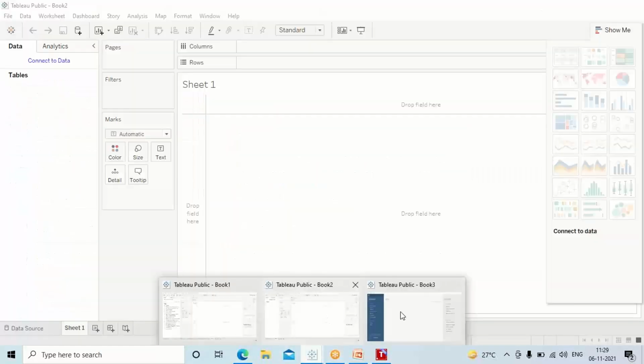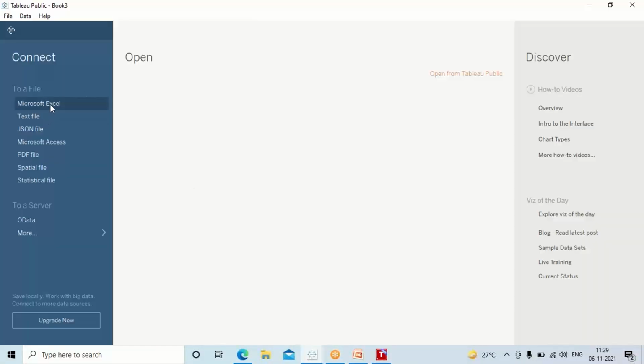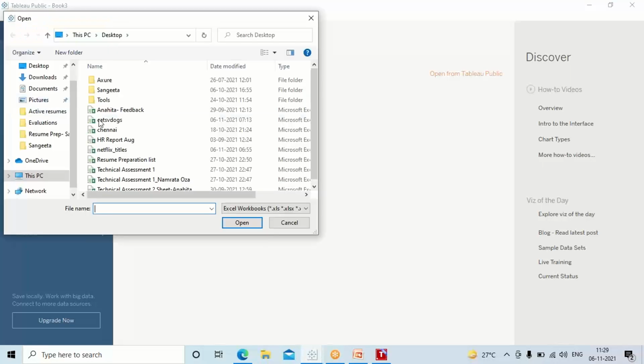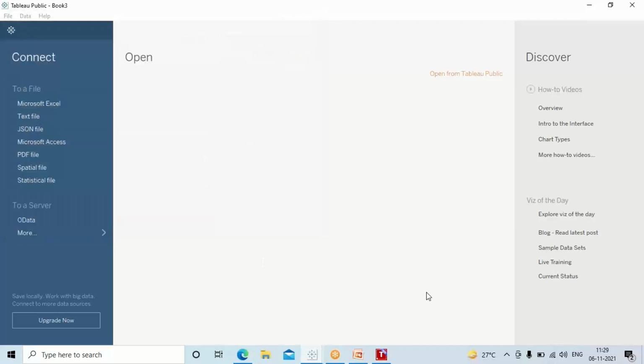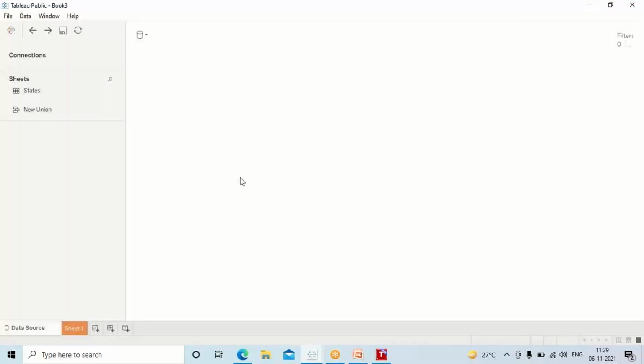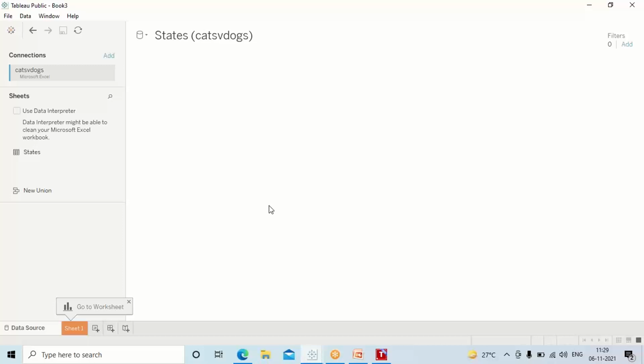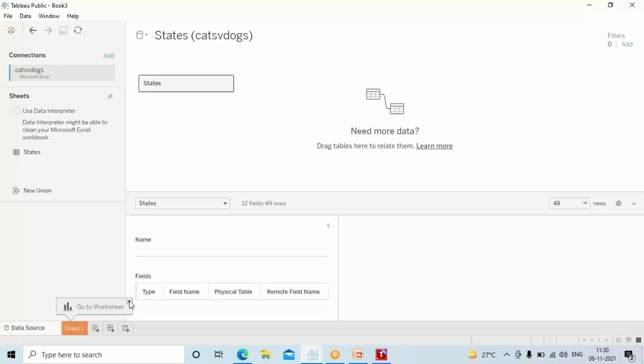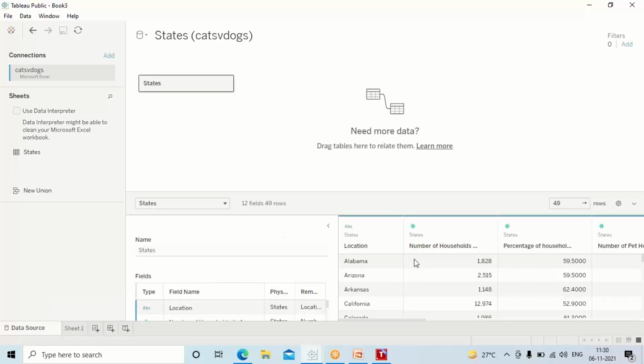Now what did I do? I have pulled the data from MS Excel, right? So now I'll go to the desktop, wherever I have the data saved, and click this. I have downloaded one data set called cats versus dogs, in resources format. Now it's executing the query and directly taking me to the sheet. But see, this is what I have done.